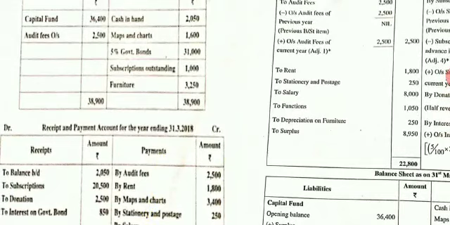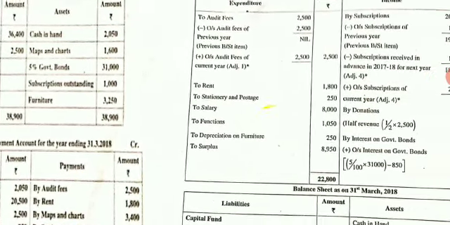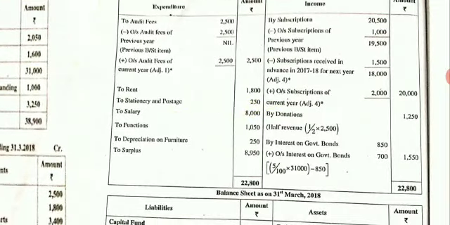Next. Come students, they have told you in the balance sheet, in the problem, that they are 5% government bonds. It means you are going to receive interest of 5% on the bonds every year. The bond amount is 31,000. So 31,000 into 5% will come to 1,550. But you have received only 850. It means outstanding is 700.